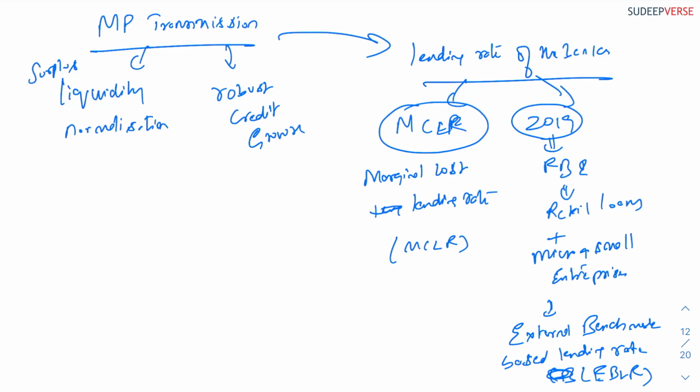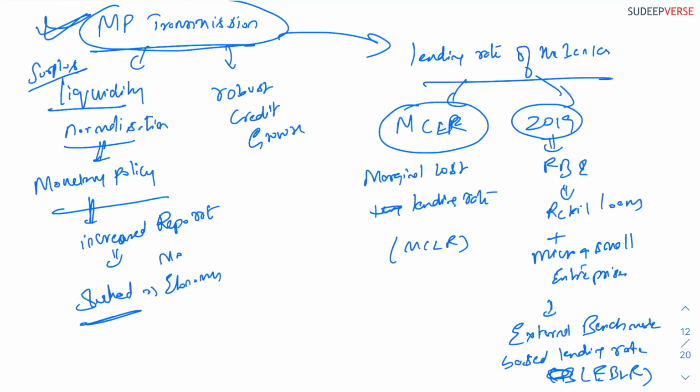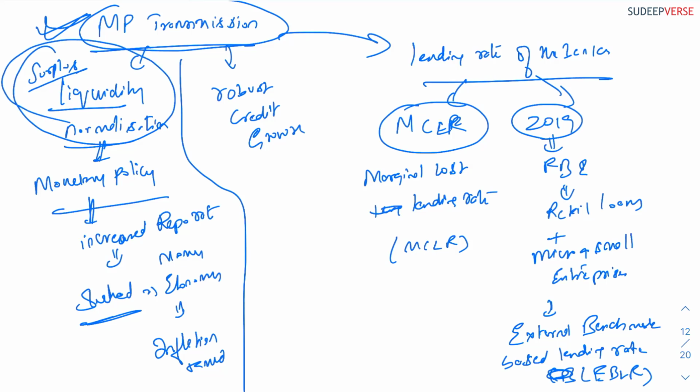Okay. So see, monetary transmission has been successful, one, because of surplus liquidity normalization. The reason surplus liquidity normalization has happened is that there was more money in the economy. The RBI, through its monetary policy, has increased the repo rate continuously. By increasing the repo rate continuously, it has sucked most of the money from the economy, which means inflation is relatively tamed. So that is why the surplus liquidity normalization has happened.